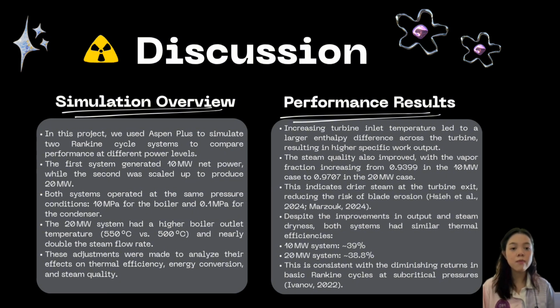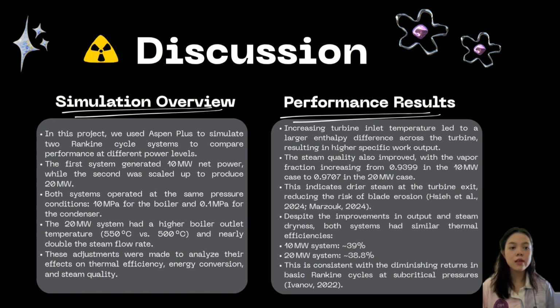Now moving into the performance results. One of the most noticeable outcomes was the effect of the increased turbine inlet temperature. It caused a greater enthalpy drop across the turbine, which directly translated into a higher specific work output. This means that for every kilogram of steam, the turbine was able to extract more energy. Another key observation was the improvement in steam quality. The vapor fraction at the turbine exit increased from 0.9399 in the 10 megawatt case to 0.9707 in the 20 megawatt case. In practical terms, this means that the steam leaving the turbine was drier, reducing the risk of erosion or mechanical damage to the turbine blades.